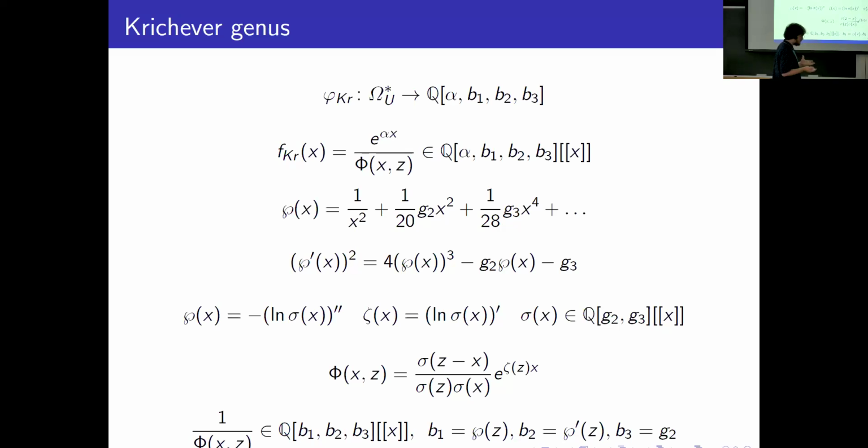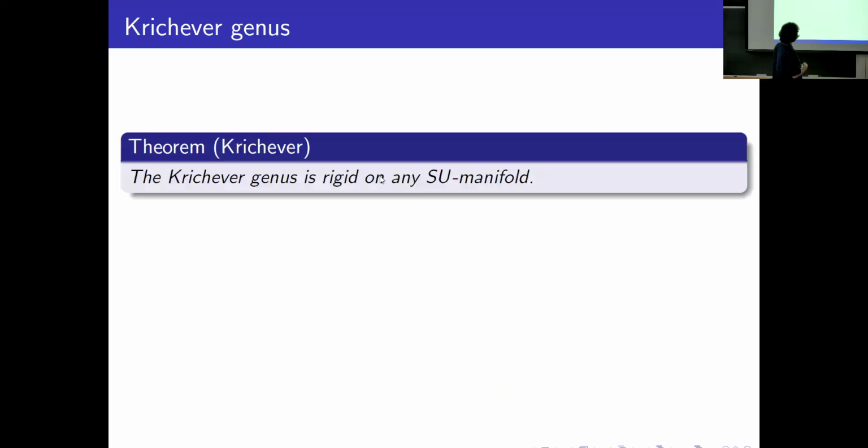And why do we need this genus? Because Krichever defined this and proved the following theorem. Krichever proved that this genus is rigid on any SU manifold, that is, a stably complex manifold with zero first Chern class. If we consider such a genus with such a corresponding power series, then it's rigid on any SU manifold.